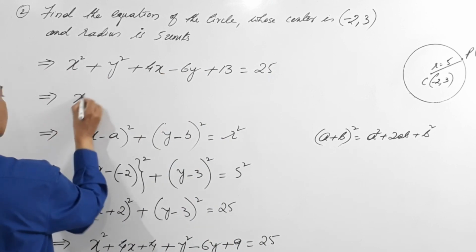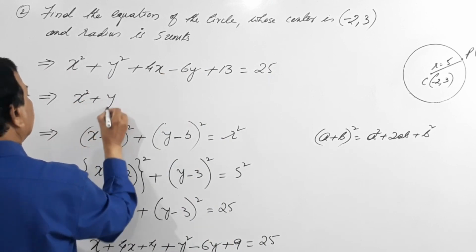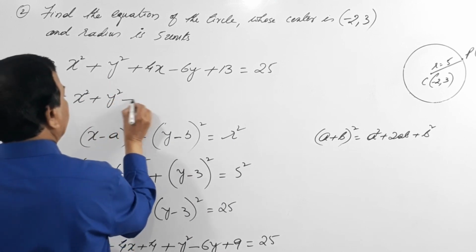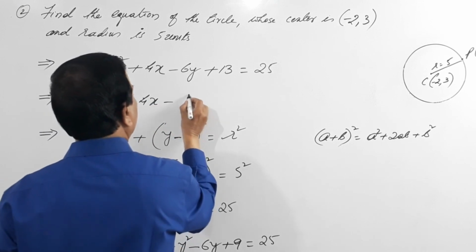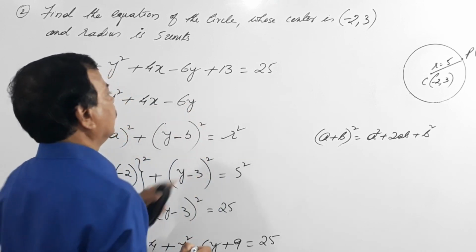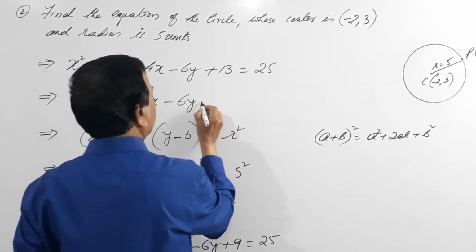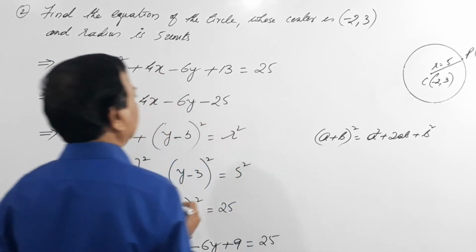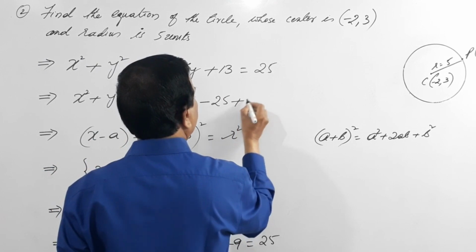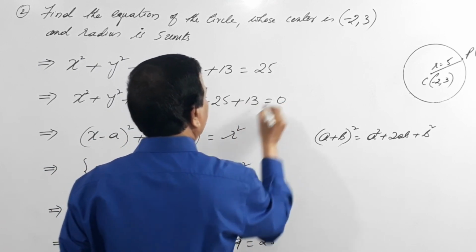That is x square plus y square plus 4x minus 6y. So this is minus 25 plus 13 equals to 0.